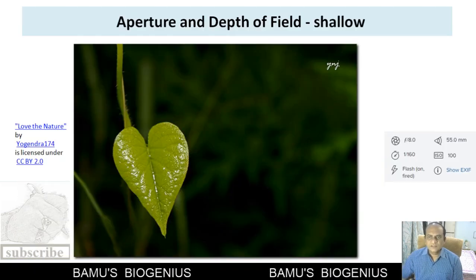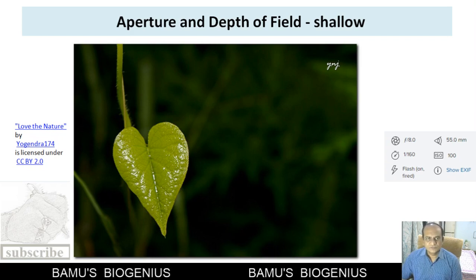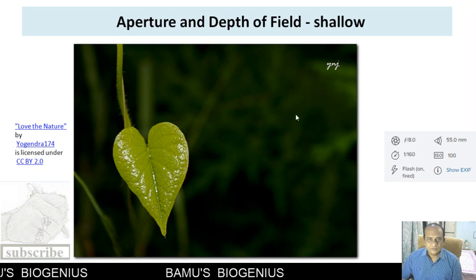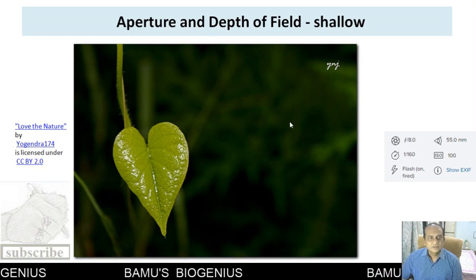Now you can see a number of examples here. I have shown here aperture and depth of field. If it is a shallow depth of field, as I have told you, you can see here the background of the image is blurry, so it will not be clear.